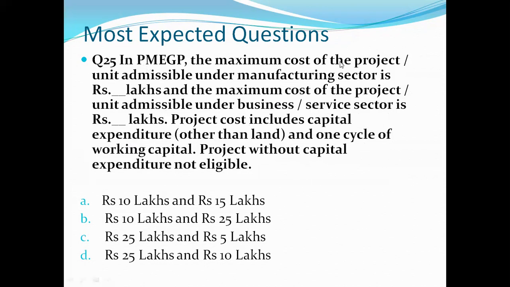So under this, how much can we give to the manufacturing sector and how much can we give to the service sector? Our options are rupees 10 lakhs and rupees 15 lakhs, rupees 10 lakhs and rupees 25 lakhs, rupees 25 lakhs and rupees 5 lakhs, and rupees 25 lakhs and 10 lakhs. Let's see what is the correct answer, and the right answer is D, that is rupees 25 lakh and 10 lakh. 25 lakh we can give to the manufacturing sector and 10 lakh to the service sector. So this is the quantum of loan that we can give under PMEGP.